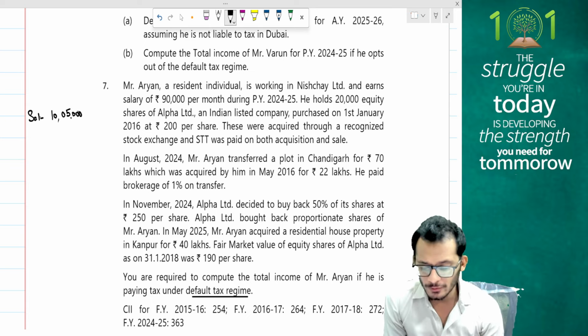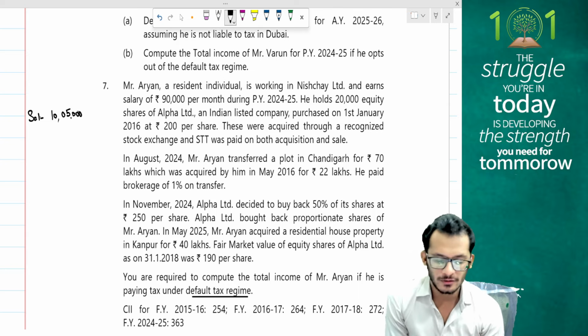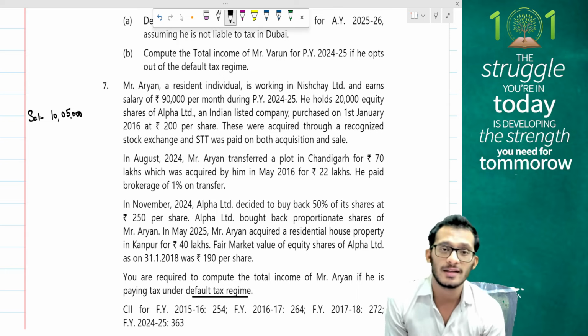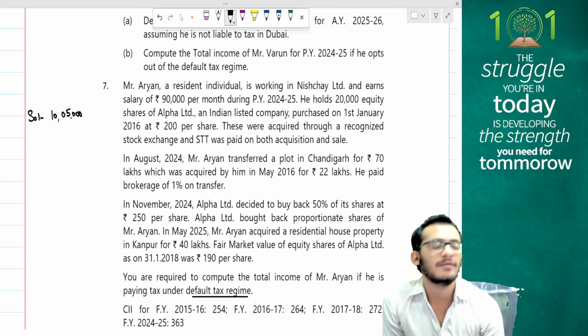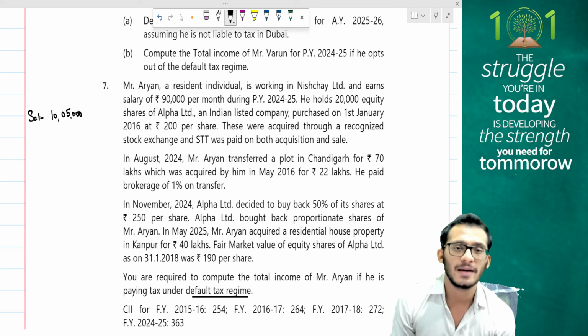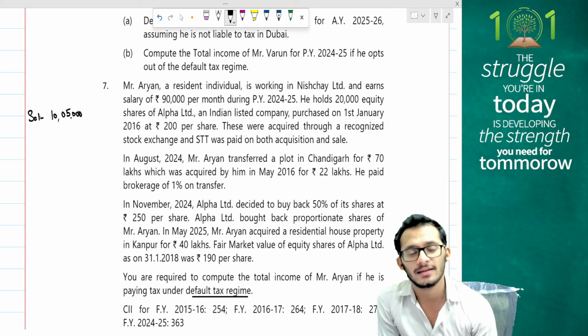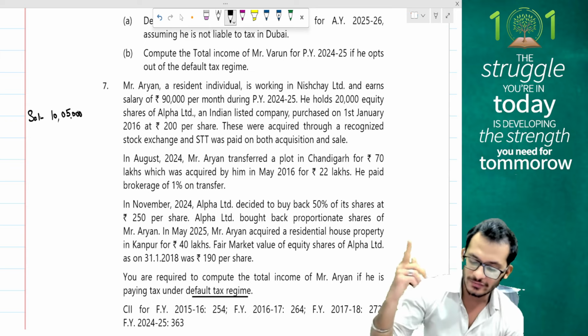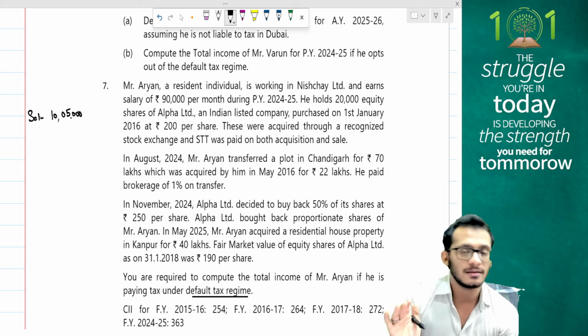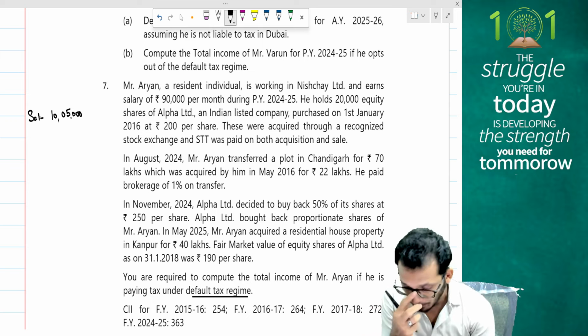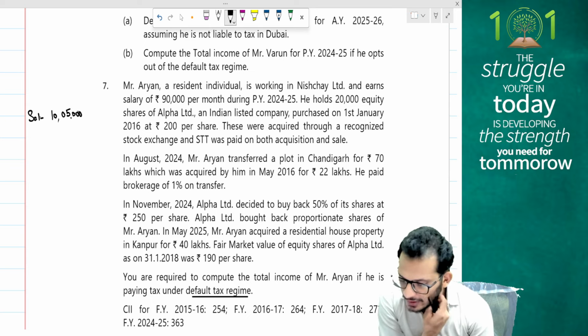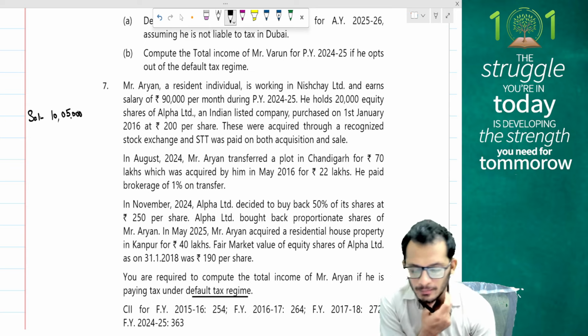In November 2024, Alpha Limited decided to buy back 50% of its shares at 250 per share. So this looks like an amendment of the current year, people. If you have a buyback happening after October, then whatever buyback price you receive will be fully taxable as income from other sources. The cost of acquisition of the shares will anyway become a capital loss for the purpose of capital gains. In May 2025, Aryan has acquired a residential house property in Kanpur for 40 lakhs.